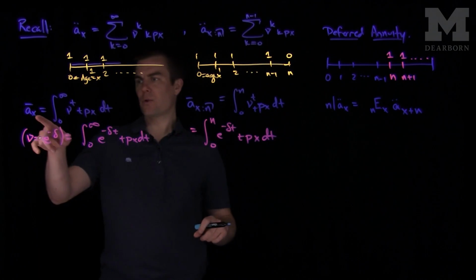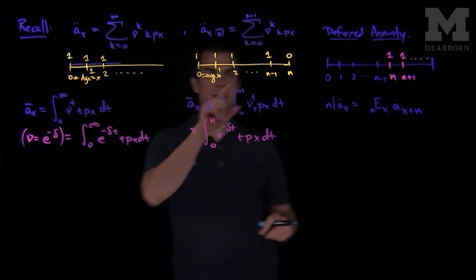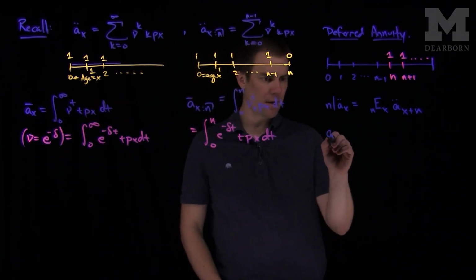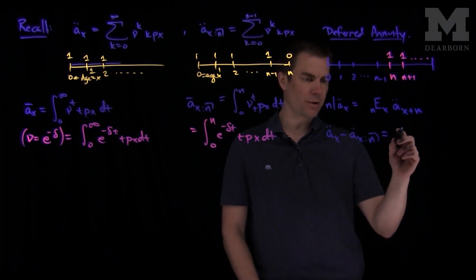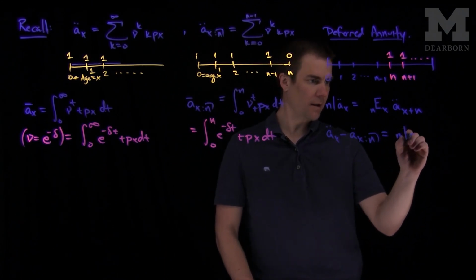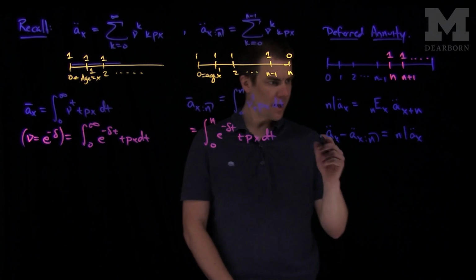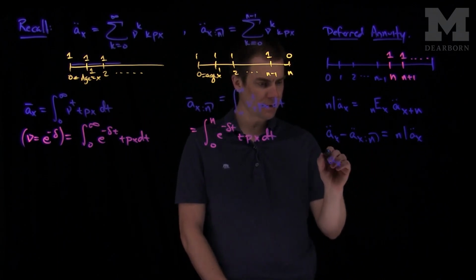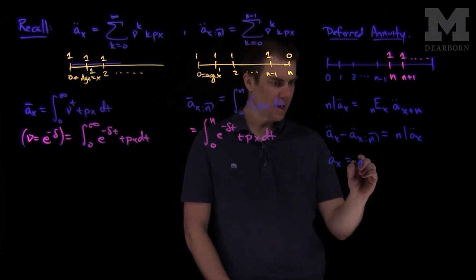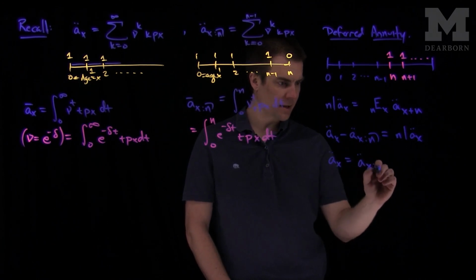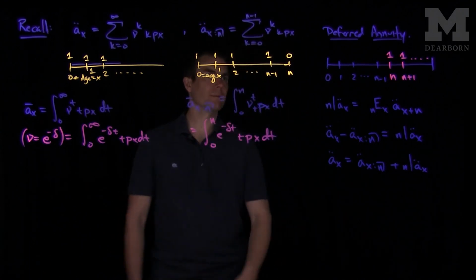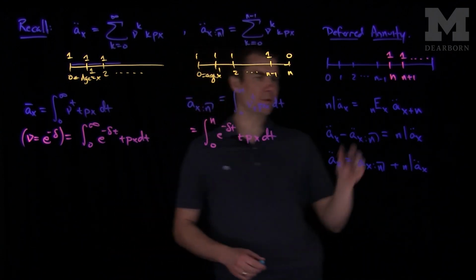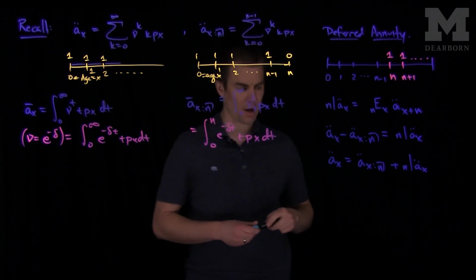And we can also see that ä_x minus the temporary annuity due is equal to this deferred annuity due, n| ä_x. And therefore we can write ä_x as ä_{x:n} plus the deferred life annuity due. And so those are our deferred annuities. Any one of these representations can be used as a recursion to find one or the other.